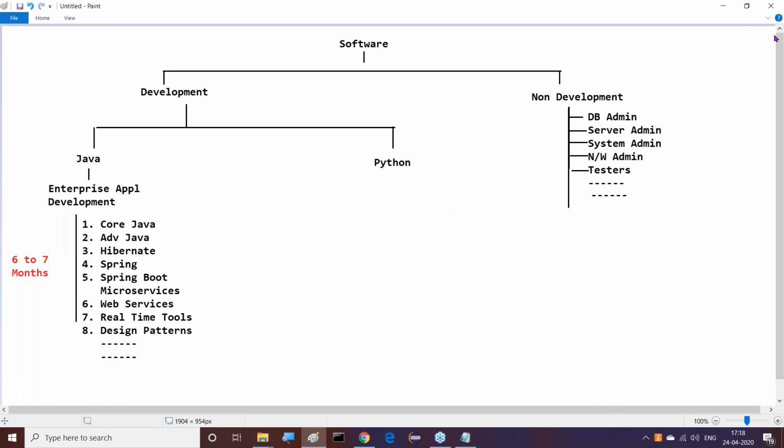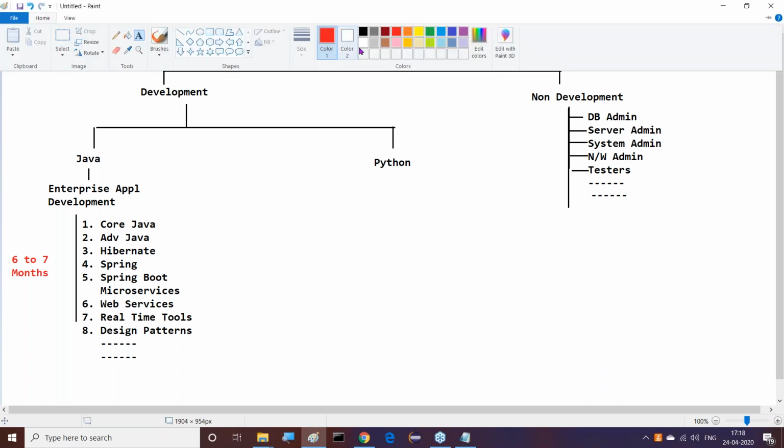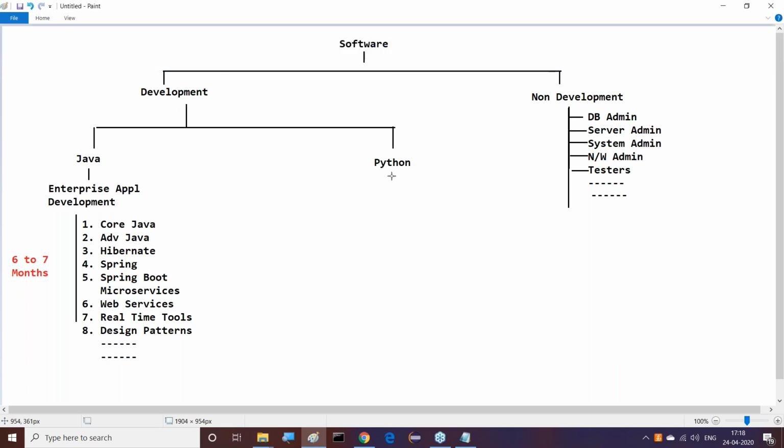Then after completion of this, let us observe this clearly. Another one is the Python side. If you observe this Python side, two types are available. Two things we are able to identify on the Python side. What are the two things?